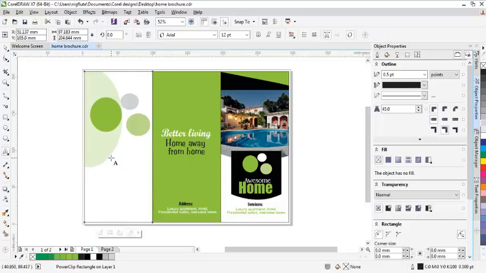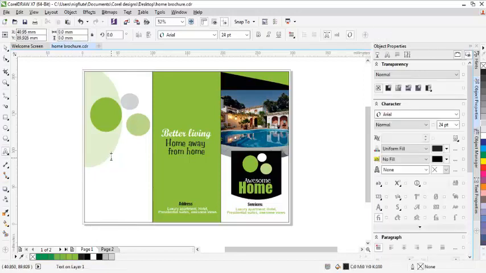let me write a text. I'll put about us. I'll change it to impact, increase it. Now I intend to change one of the colors, but I don't want to use the control key I showed you in separating it. So what I will do is I'll click on the text, then I'll highlight us, the color I intend to change, then I'll click on the color to give us this.